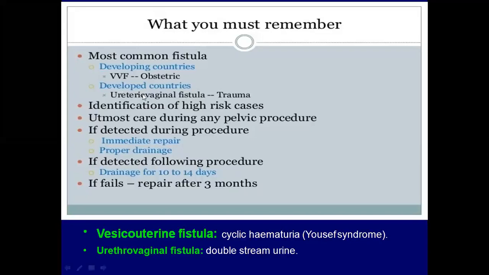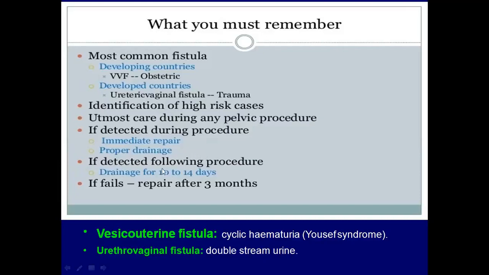PID cases also are high risk cases, identification must be done, and utmost care must be taken during the pelvic procedure, like mobilization of the bladder, identification of the ureters, and application of the suture lines. We should be very careful. And if any injury is there, it must be identified during the procedure. That is, if the bladder is opened during the procedure, it has to be immediately repaired, and also proper drainage of the urine by continuous bladder drainage for 6 weeks.